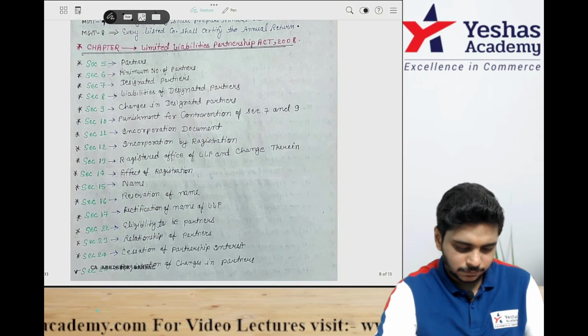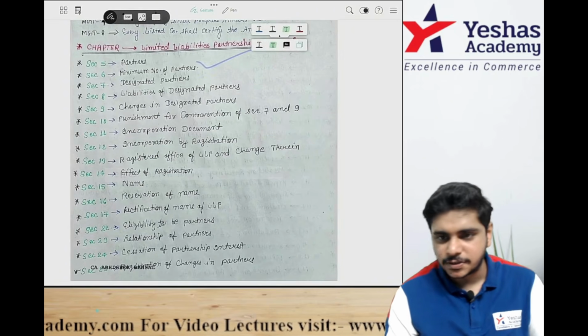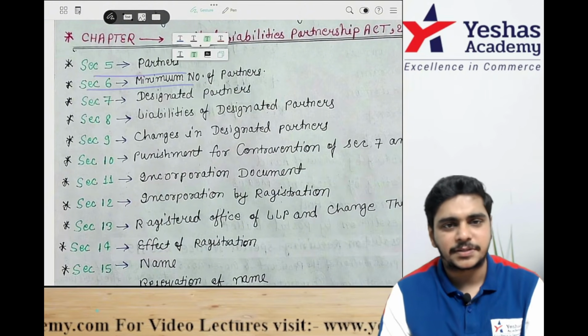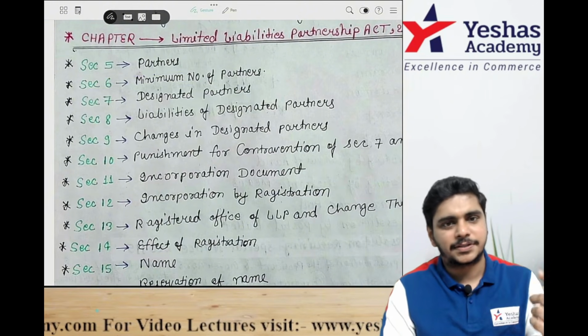These are the LLP sections, guys. Section 5 talks about partners, 6 minimum number of partners, 7 designated partner, 8 liability of partner, 9 changes in designated partner.